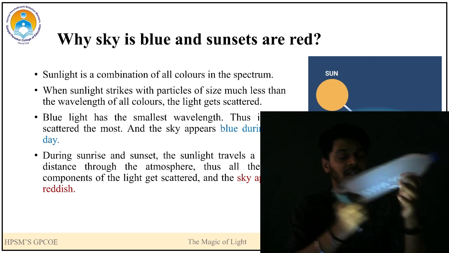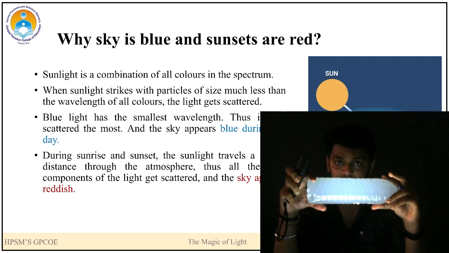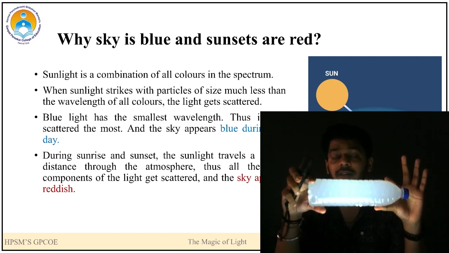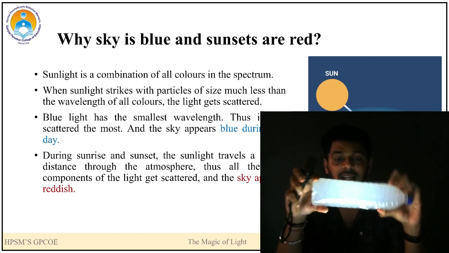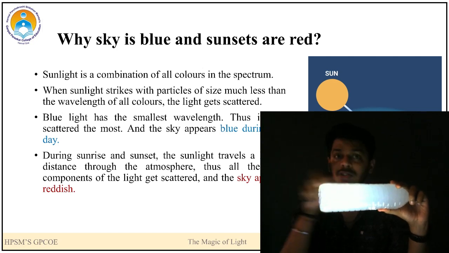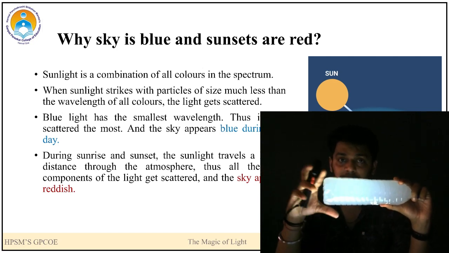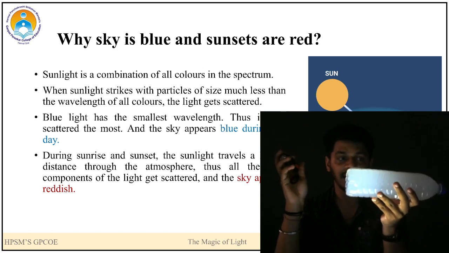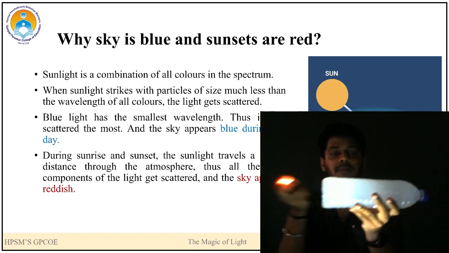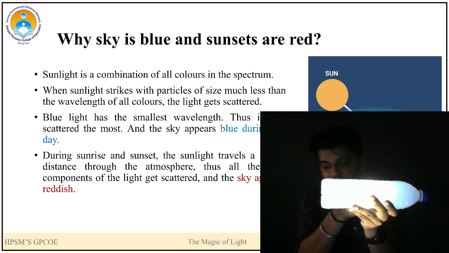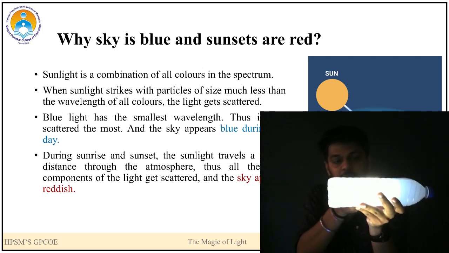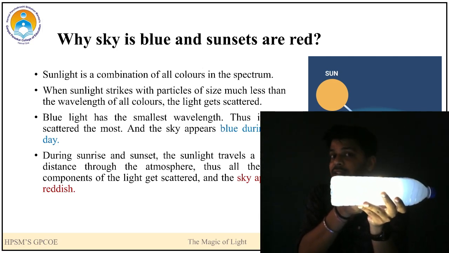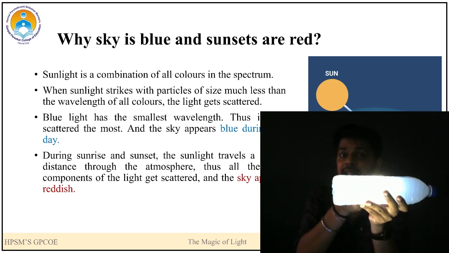Here, if I consider this as the Earth's atmosphere, in the Earth's atmosphere we have different gases. You can consider it as a colloidal solution of bleaching powder. If I pass a white light, you can see a bluish color because of the scattering. Now this can be the case of morning time.